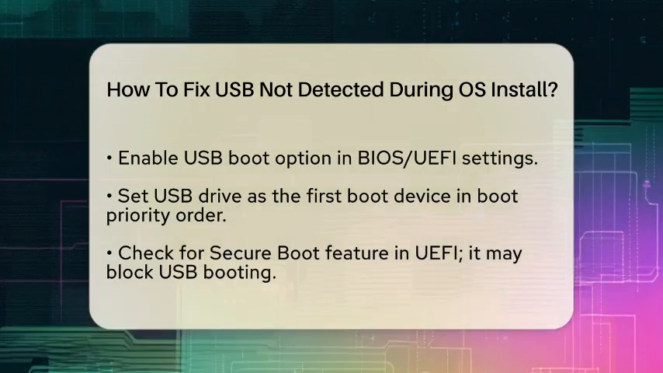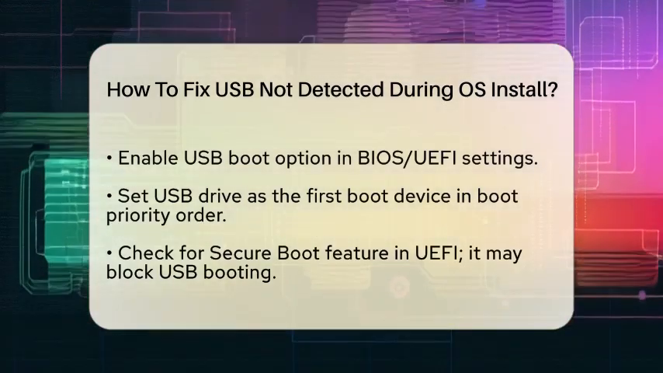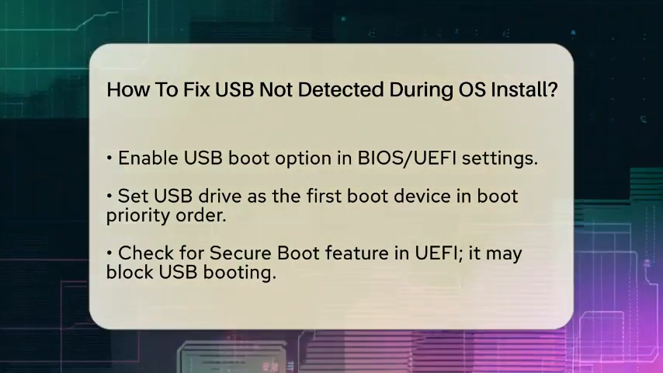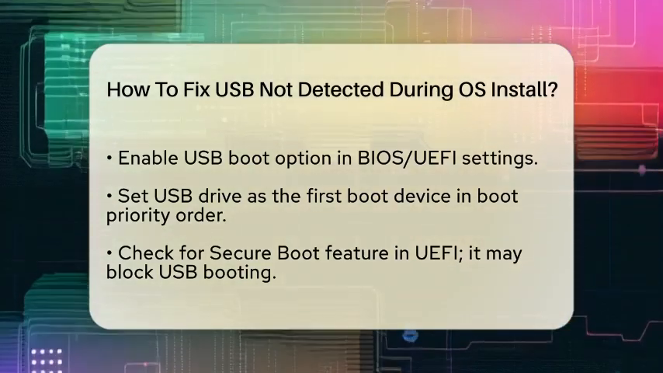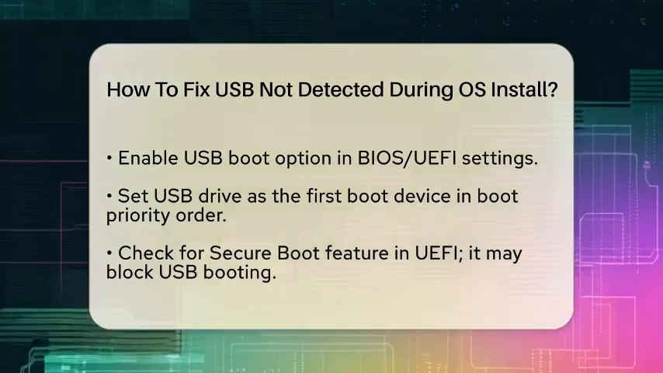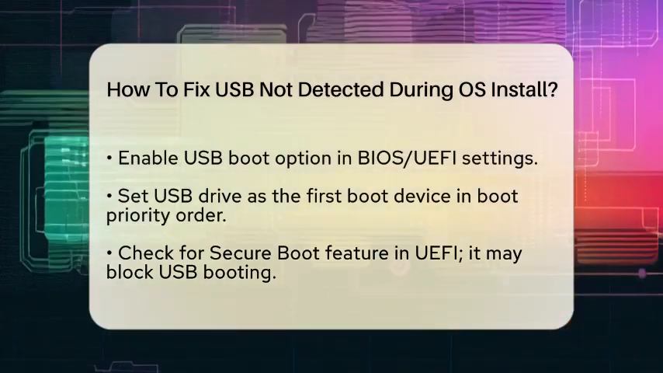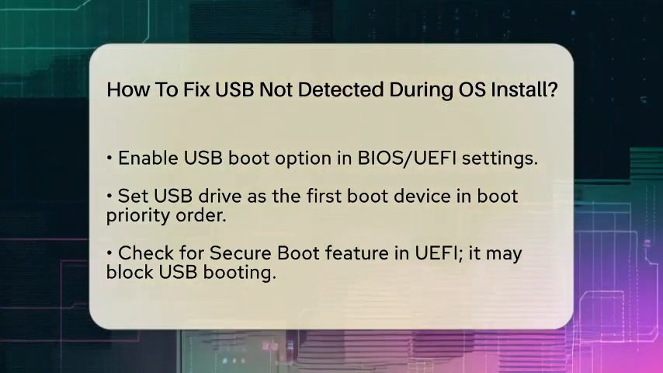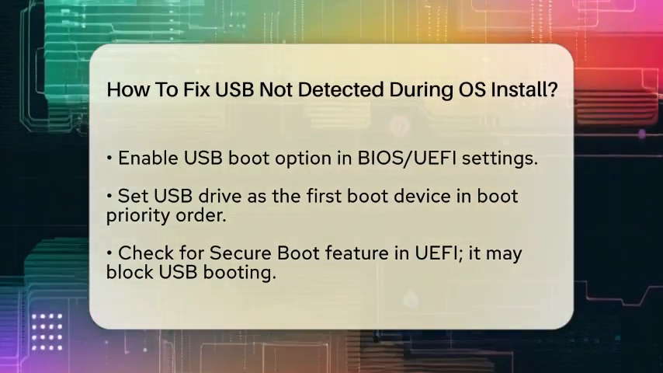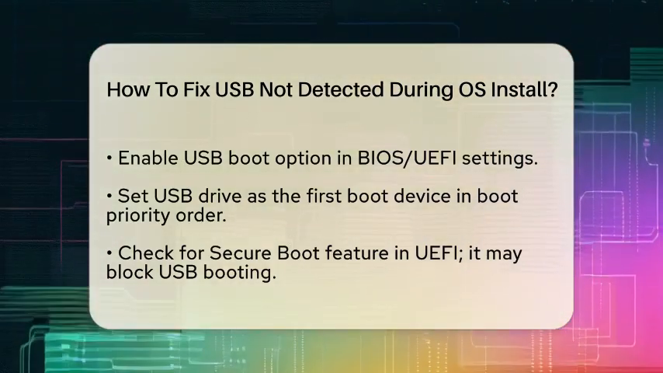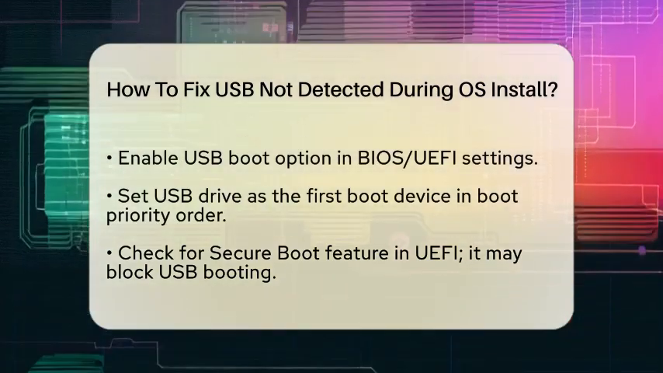Many modern systems use UEFI firmware, which sometimes has Secure Boot enabled. This feature can block booting from certain USB drives. If you encounter this issue, try disabling Secure Boot and enabling Legacy Boot Mode or Compatibility Support Module. Switching from UEFI to Legacy Mode can help your system recognize the USB drive during startup.